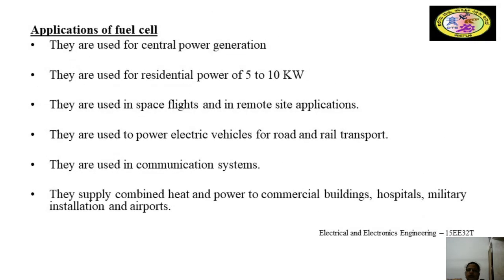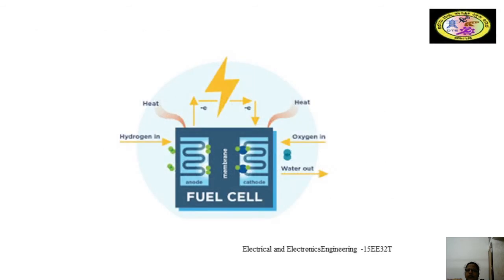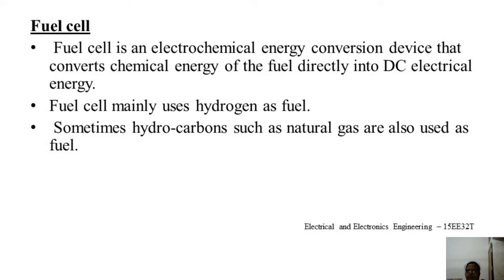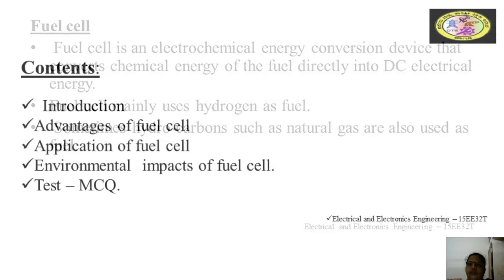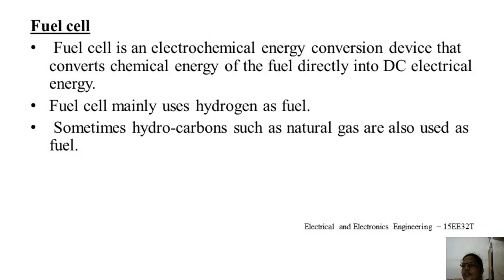Now, once again, a recap of the merits, applications and impacts of the fuel cells. The fuel cell is an electrochemical energy conversion device that converts chemical energy of the fuel directly into DC electrical energy, and it uses hydrogen as a fuel.